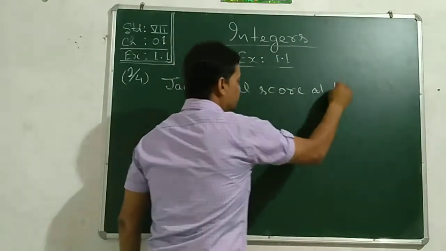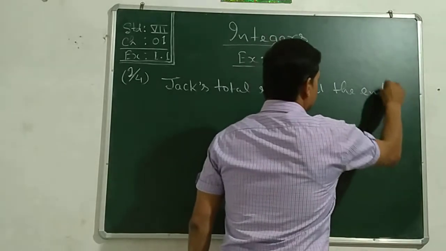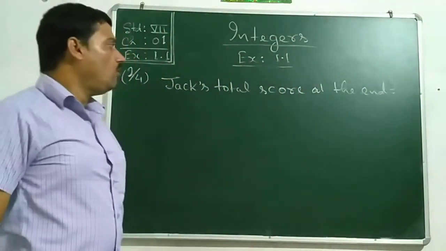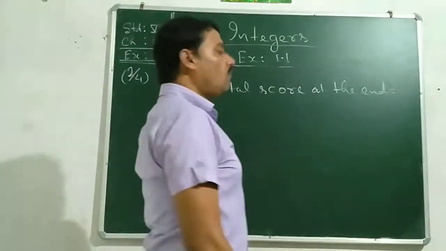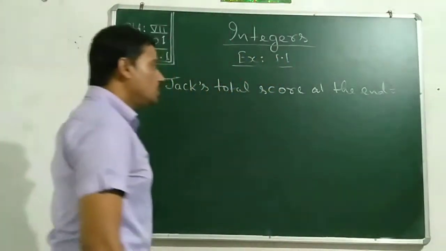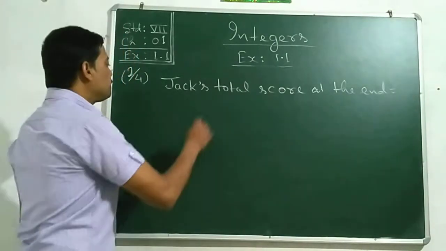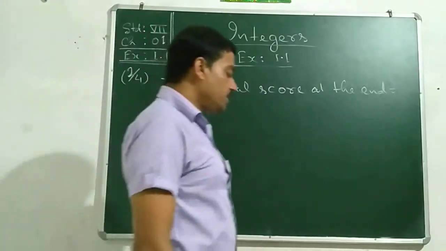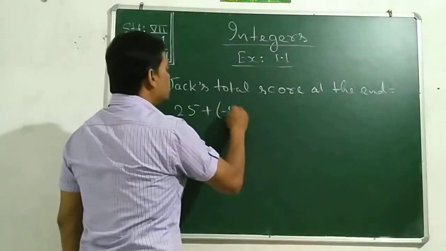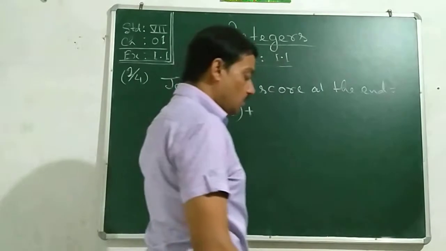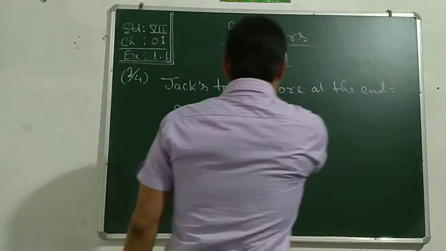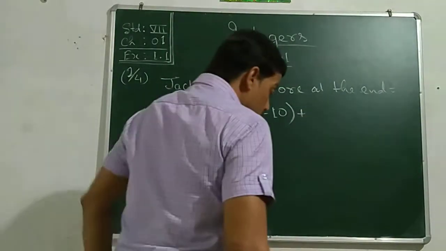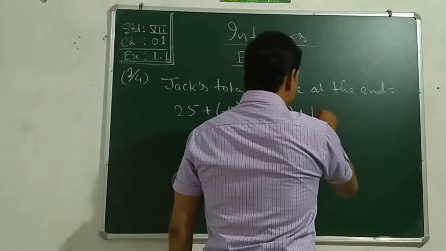At the end, that will be equal to, take the sum of all the scores of 5 rounds, and those scores are, see, 25 plus, in the second round he had scored -5 plus, in the third round he had scored -10, and in the fourth round 15.